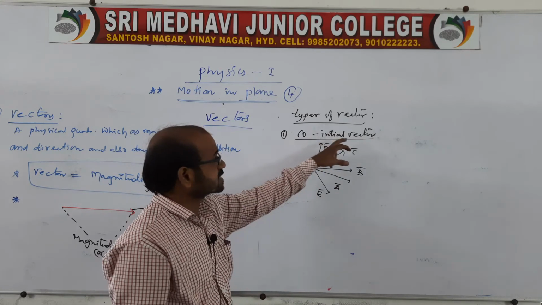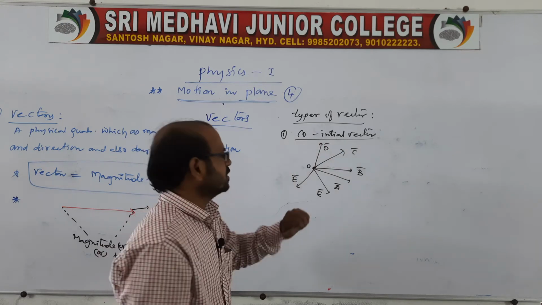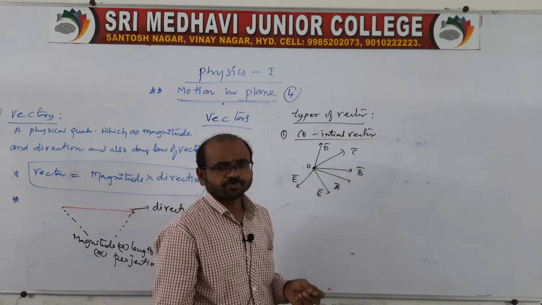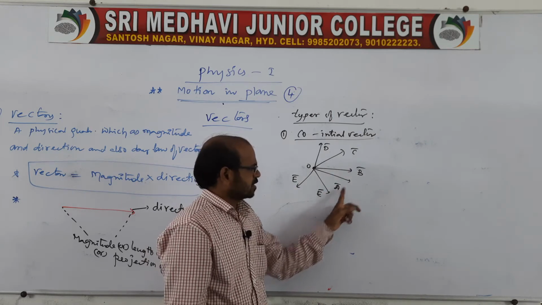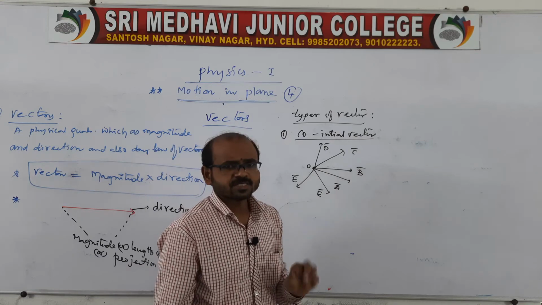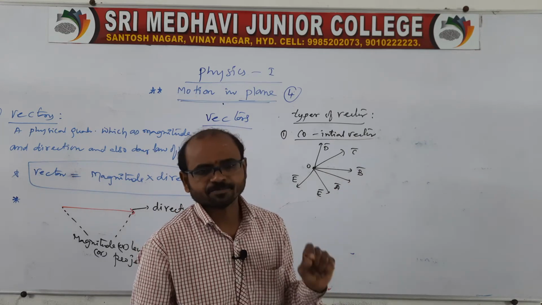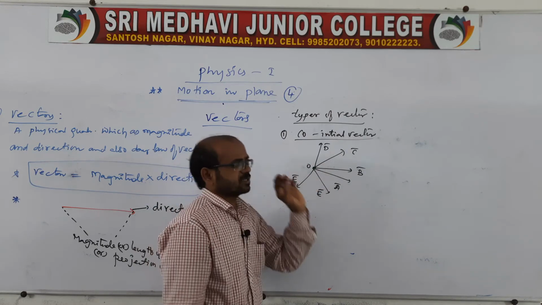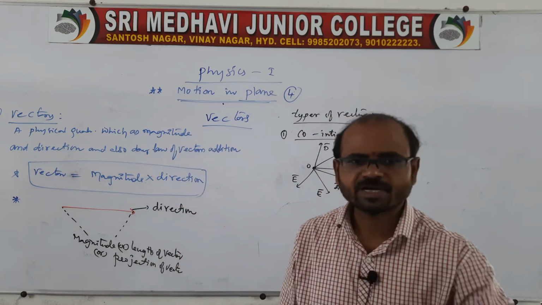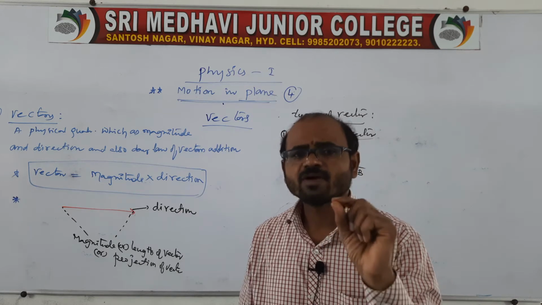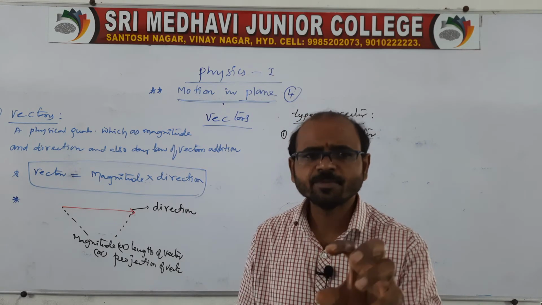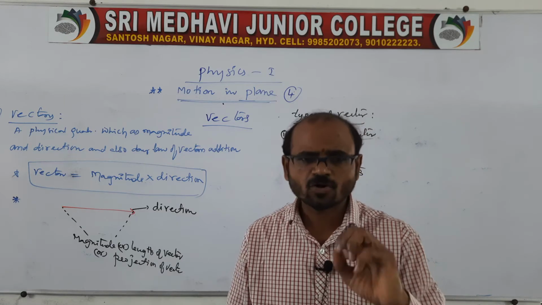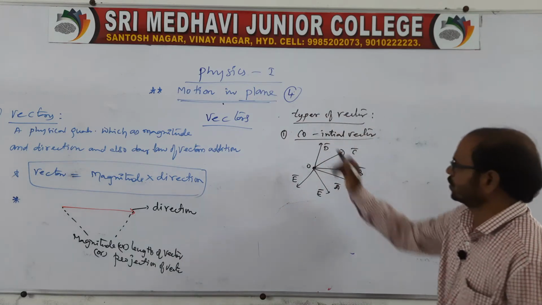Which we can call the co-initial. Remember, for these vectors the magnitude may or may not be the same, because A is a vector and B is a vector. Are the magnitudes the same? No, we cannot say it is the same; it may or may not be the same. That is what co-initial vectors are: the starting point of all the vectors is the same, but the magnitudes may or may not be the same. That is what we call co-initial vectors.